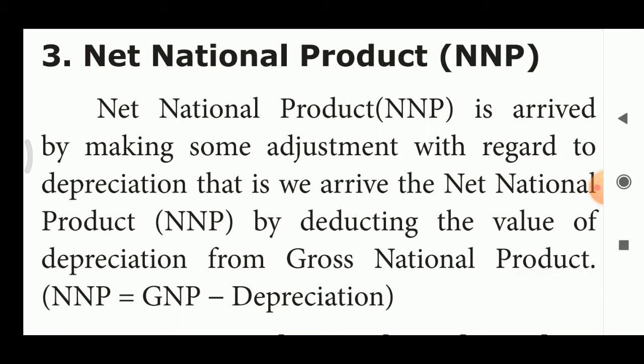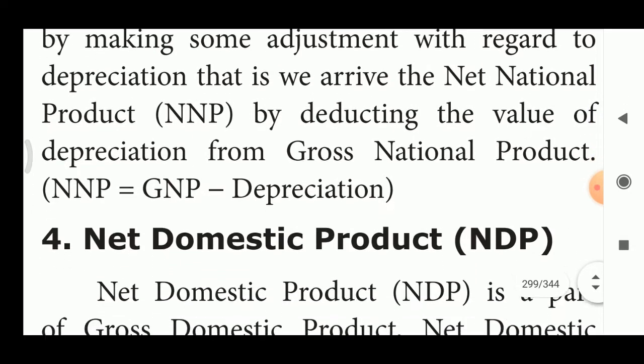Next, we are going to see about net national product, that is NNP. NNP is arrived at by making an adjustment for depreciation, that is, we arrive at the net national product by deducting the value of depreciation from gross national product. Depreciation is nothing but wastage. So, NNP is equal to GNP minus depreciation. To calculate NNP, we have to subtract depreciation from GNP. GNP means gross national product.